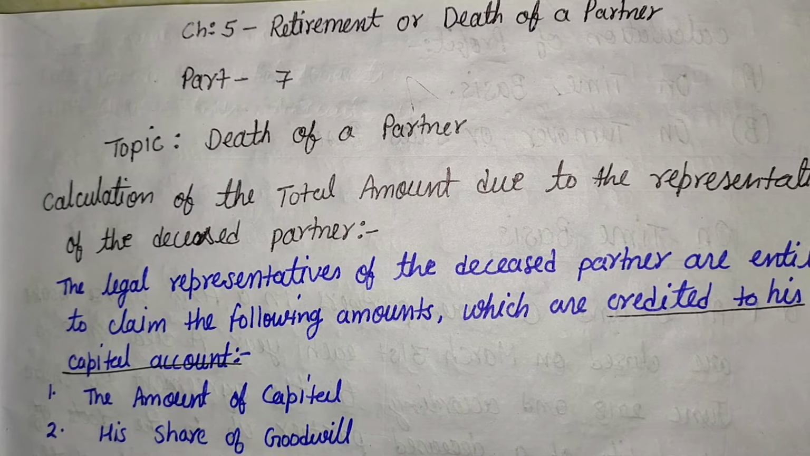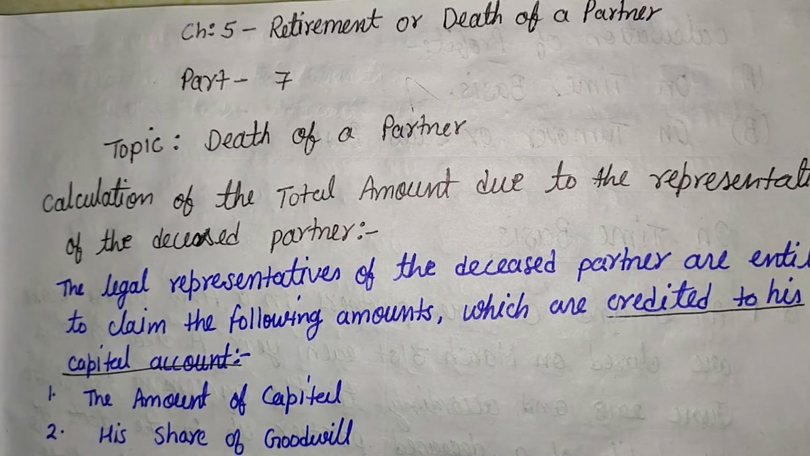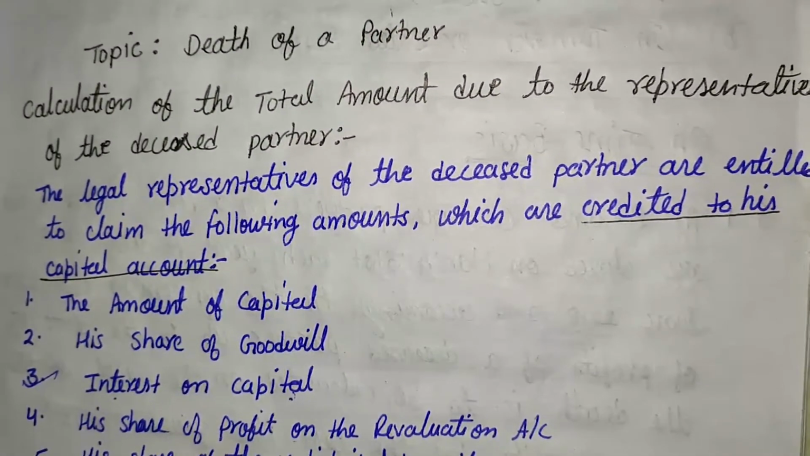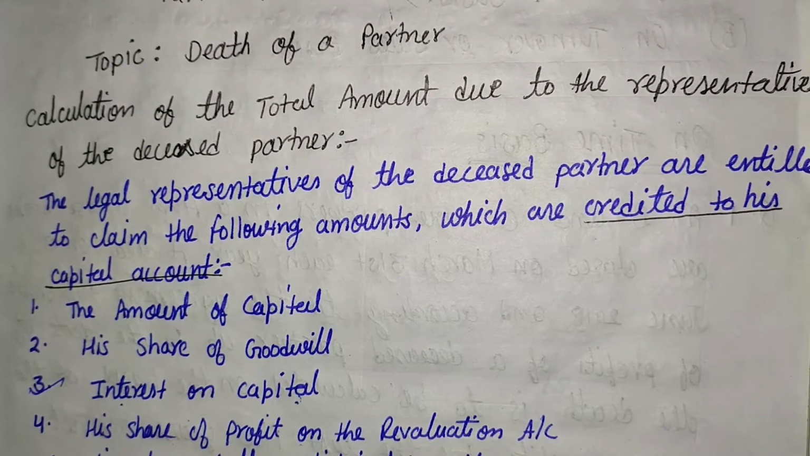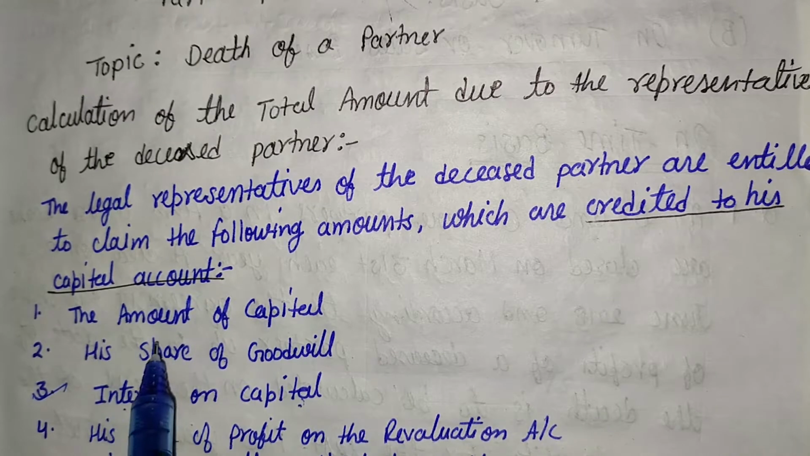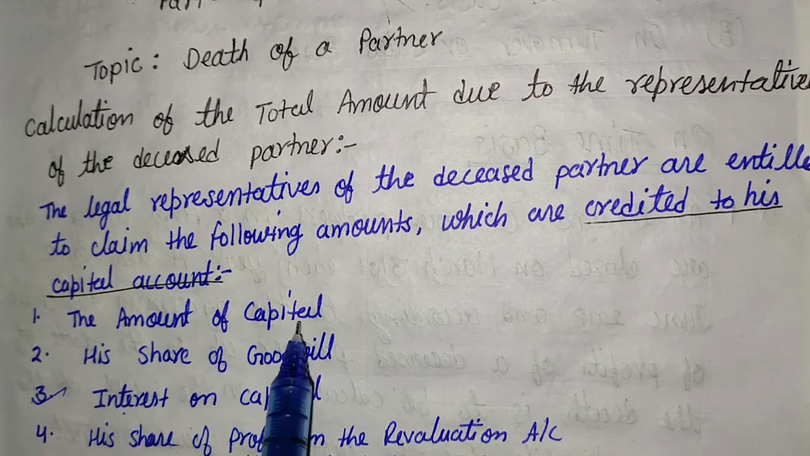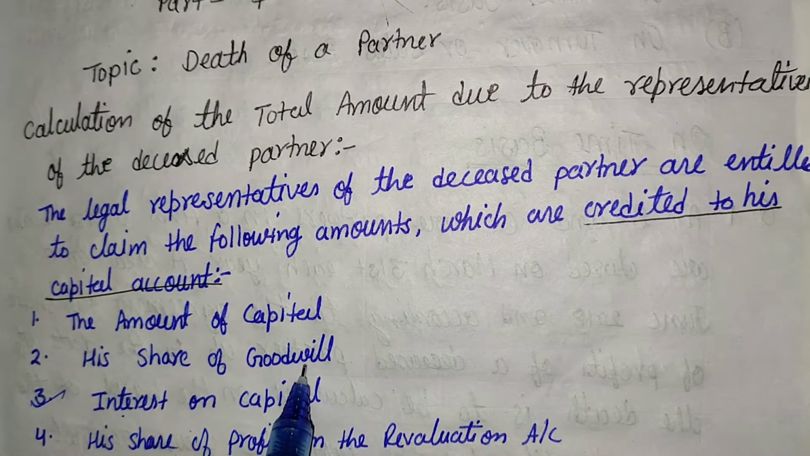For the concept of death of a partner, the capital account is very essential. The capital account has two sides: the first one is the debit side and the second one is the credit side. Here some items are given that come on the credit side of the capital account. The first item is the amount of capital. The second one is his share of goodwill.